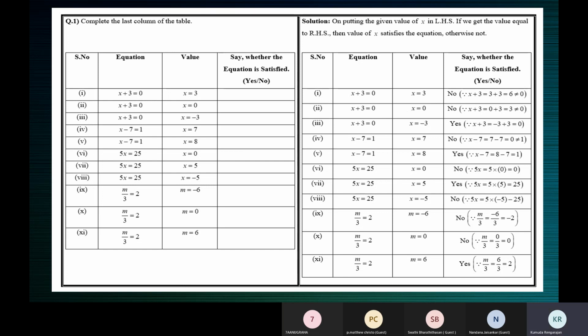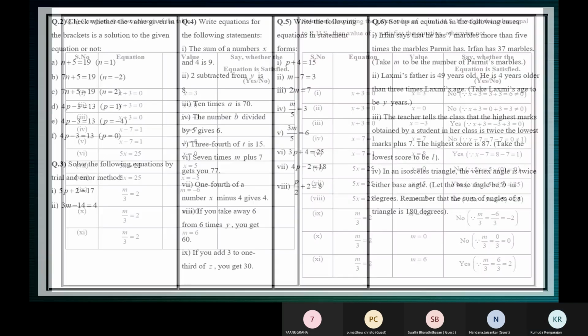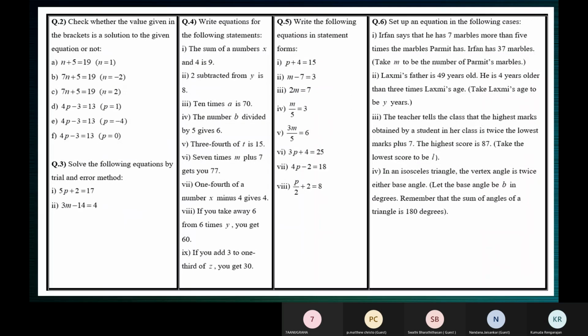Okay, children, let's do the next one. All of you take a screenshot. Please complete this. Done, ma'am. Now see this one, children. This is the second question. That was the first one. This is the second question. Check whether the value given in the brackets is a solution to the given equation or not. Check if it's a solution or not.